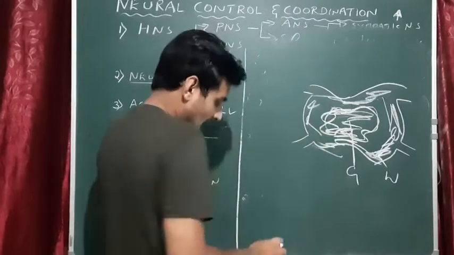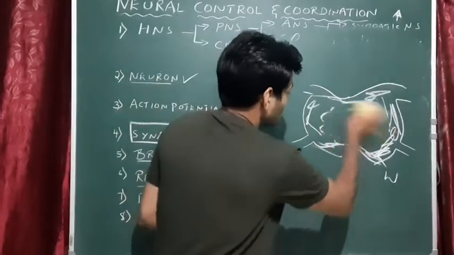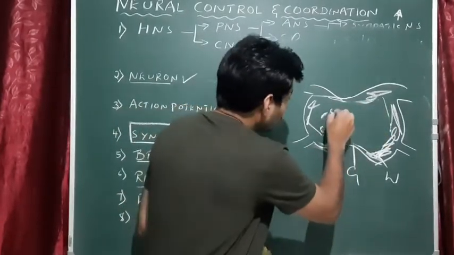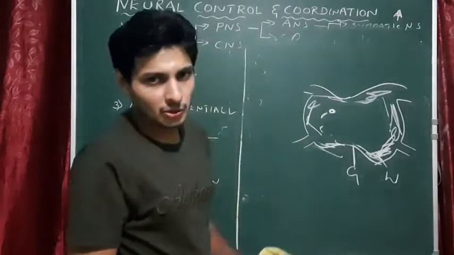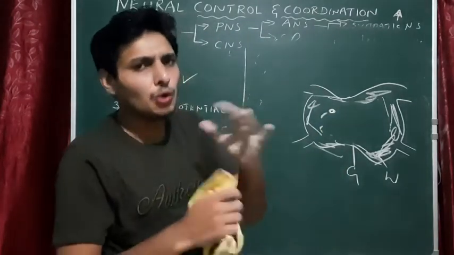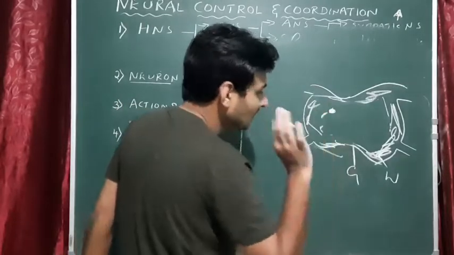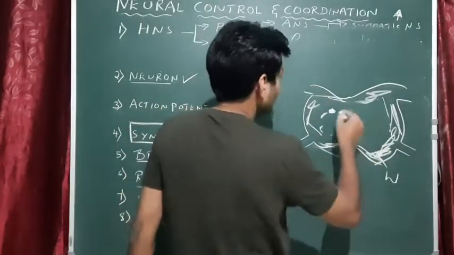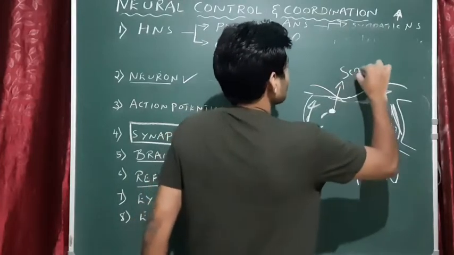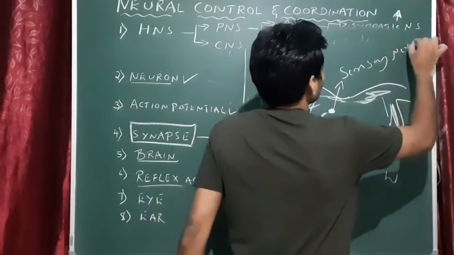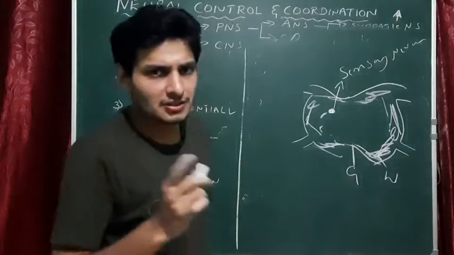So here we have specific neurons associated with a specific function. This neuron, which is in the gray matter of the spinal cord, is called a sensory neuron. What do you call it? Sensory neurons. What is the function of a sensory neuron?